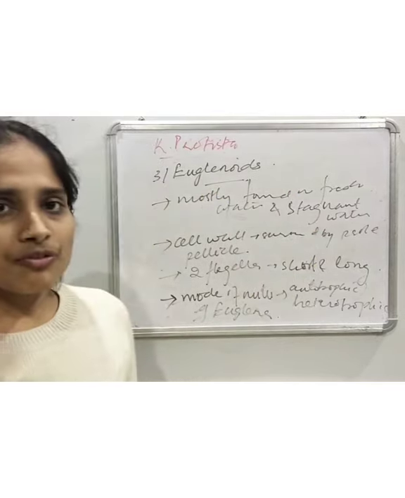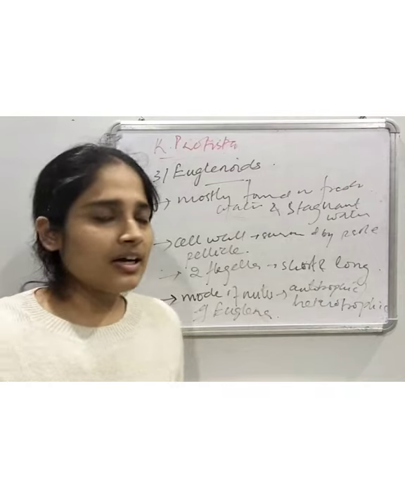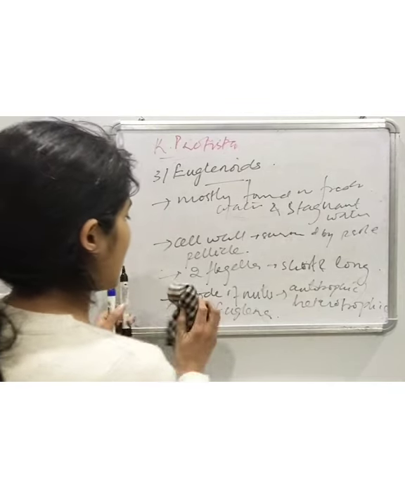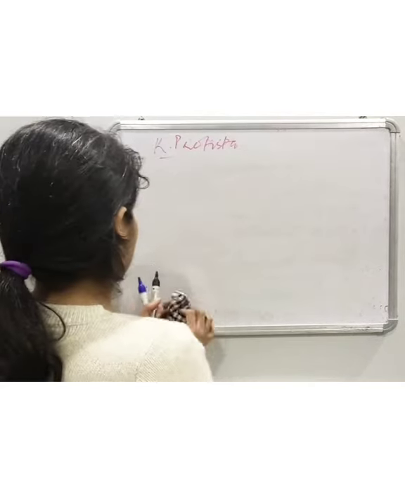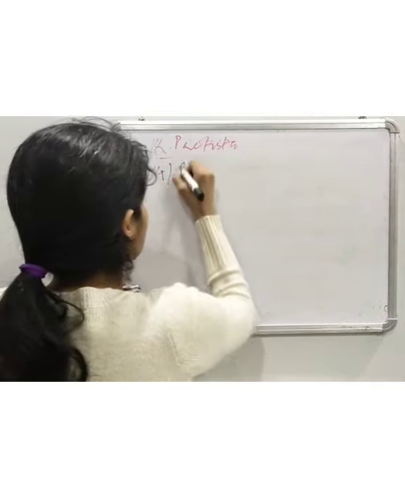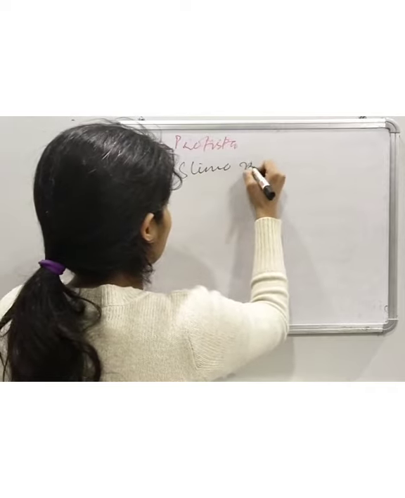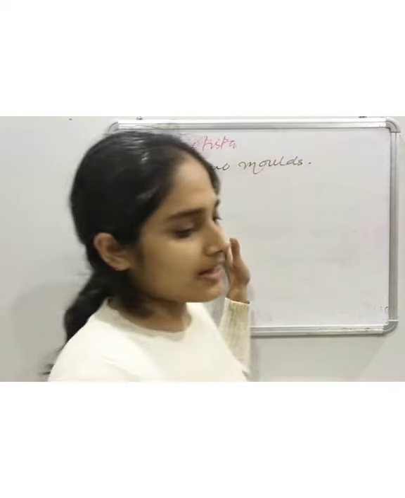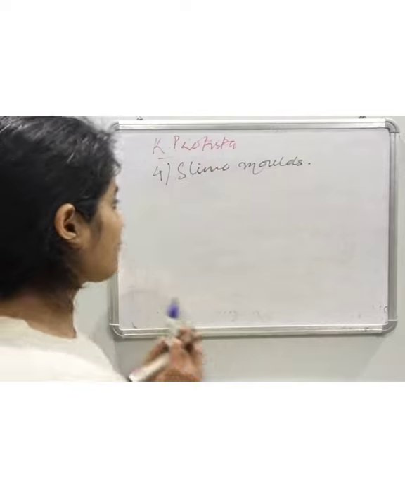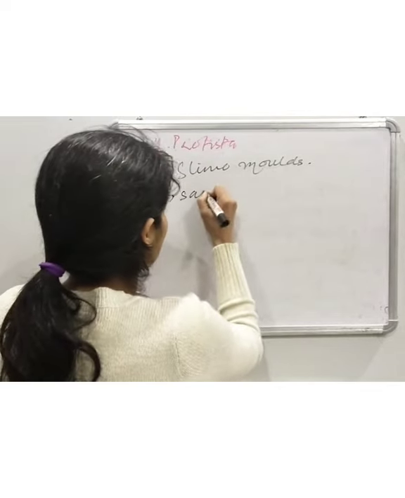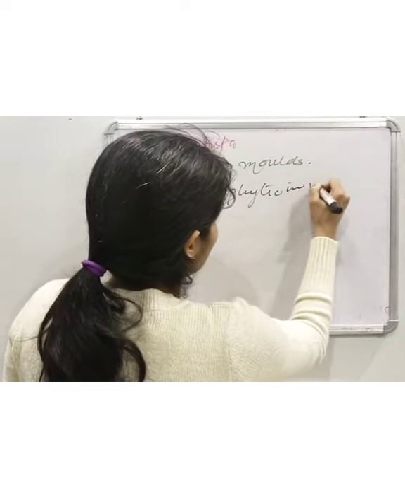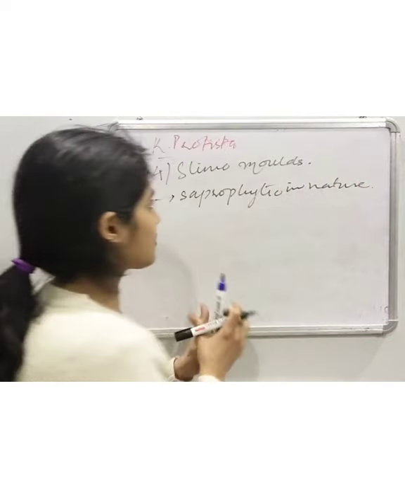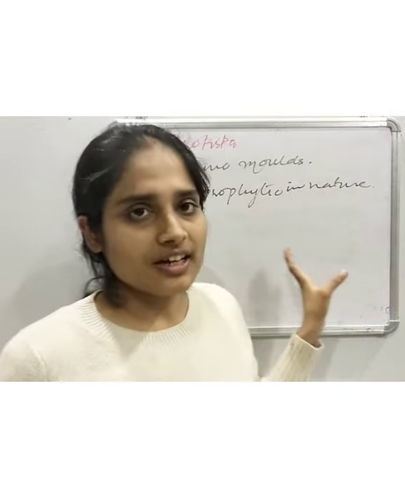Now we come to the fourth group, which is slime molds. They are mostly saprophytic in nature. These slime molds are saprophytic in nature.